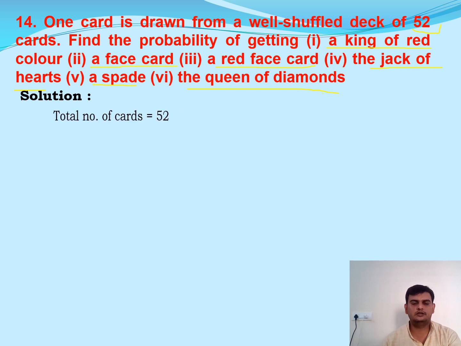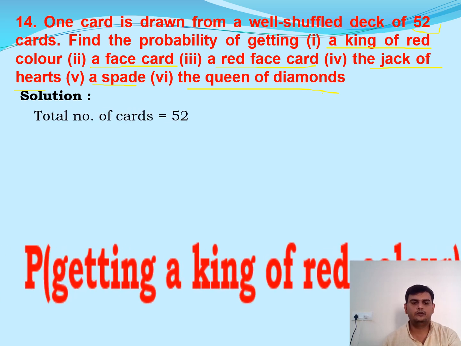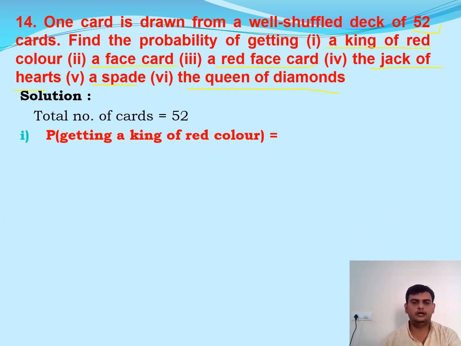Total number of cards. How many cards we have? 52. Probability of getting a king of red color. As I told you, red color king. In red color, we have two symbols. One is heart symbol, another one is diamond. In heart symbol, we have one king card. In diamond also, we have one king card. So total we have two king cards. So the probability we have 2 by 52. That is nothing but 1 by 26.